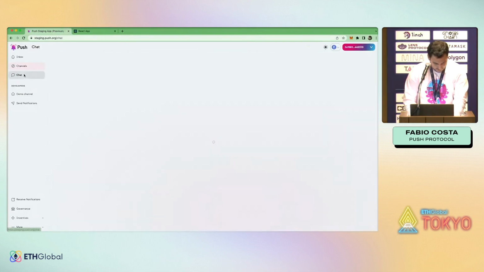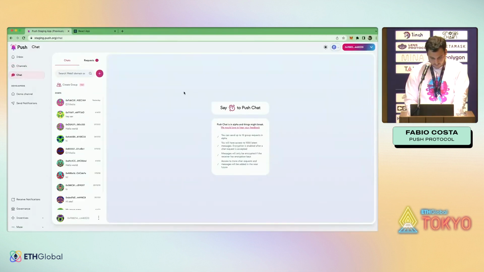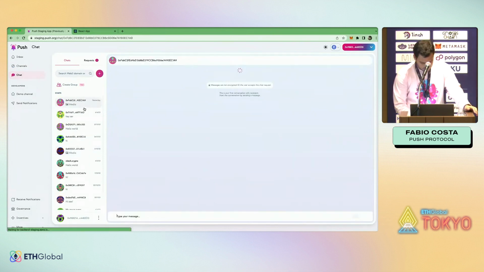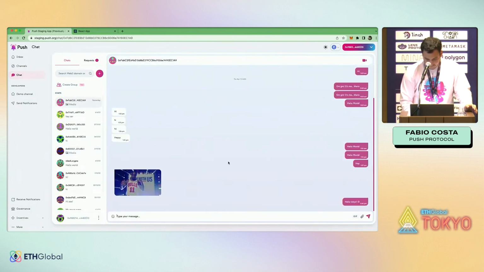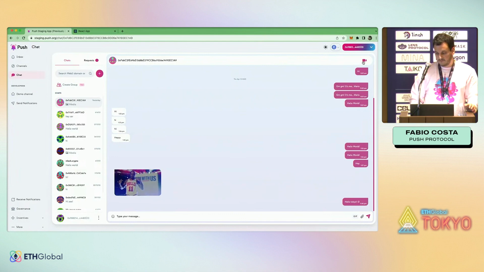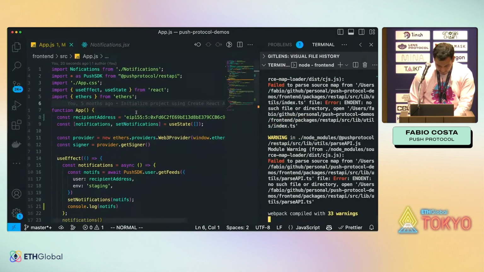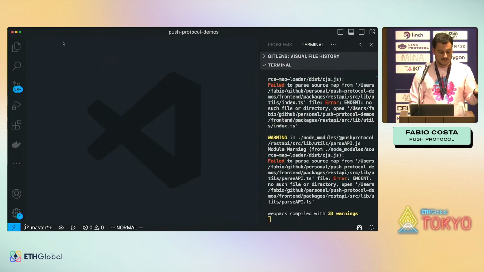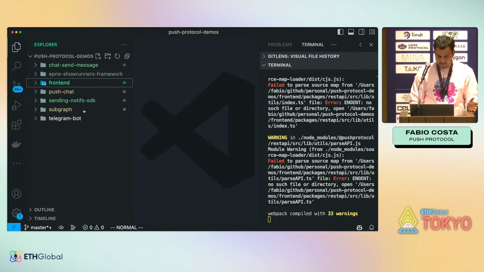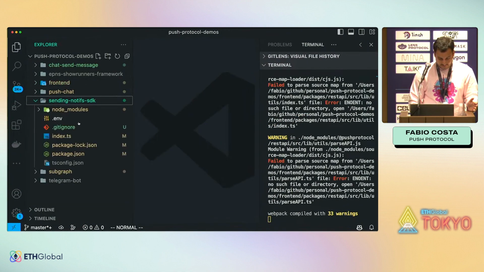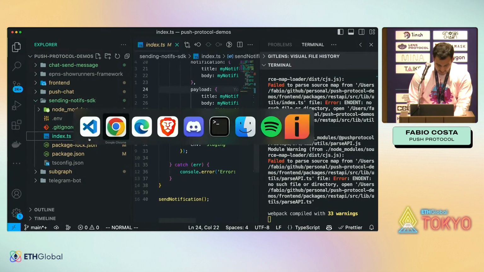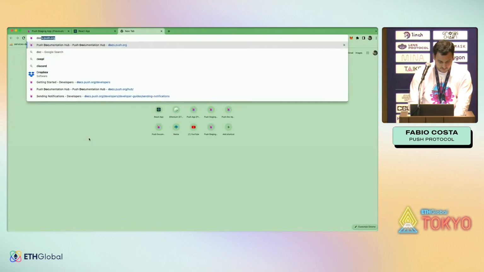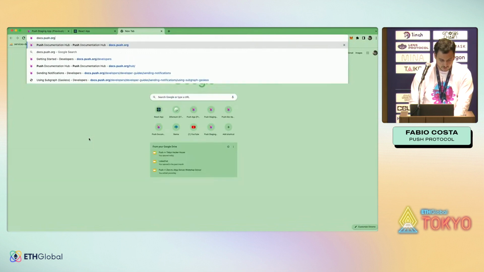We have chat as well. So here, how chat looks like. Let's see. So we also have video call here. And from the SDK itself, you can also send messages using our REST API SDK. For this, everything is detailed in our docs. So let me just find where the docs are. If you go to docs.push.org, let's go to docs.push.org.